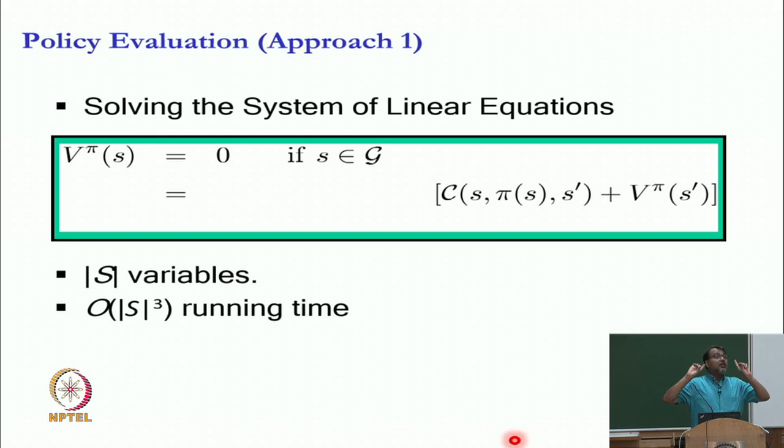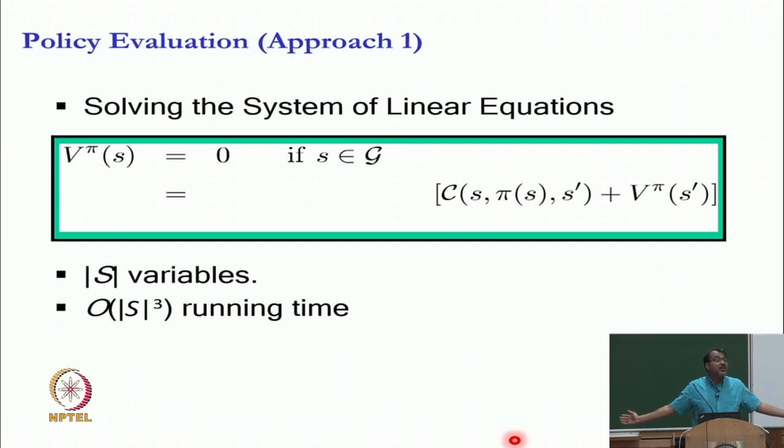This is the total cost we pay if we take action pi S in S and we reach S prime, but do we know which S prime we reach? We do not know S prime. In the worst case, how many S primes can we reach?